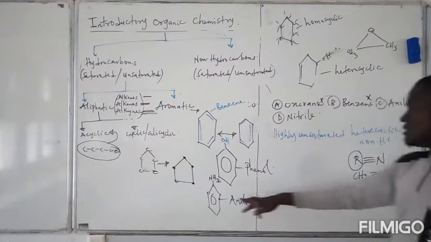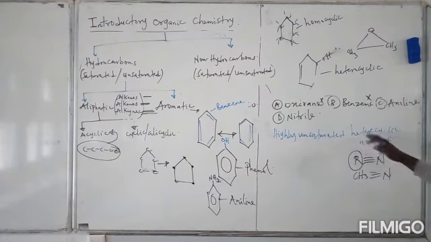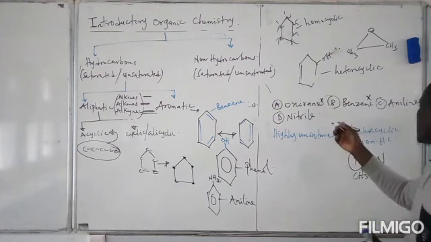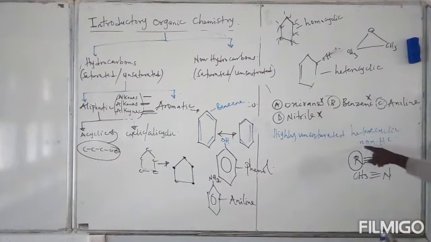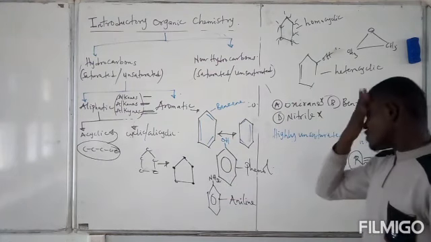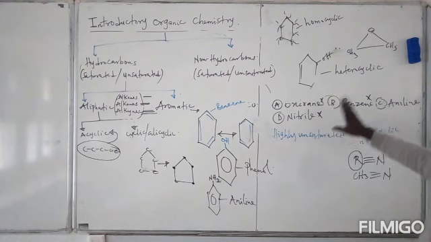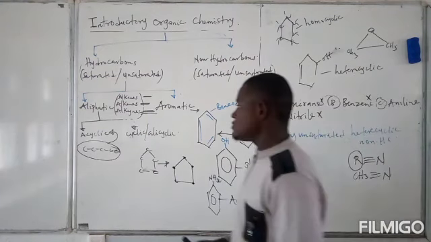Now if you look at aniline, in addition to being cyclic, it has nitrogen, which means it is heterocyclic. And then if you look at nitrile, nitrile is not even cyclic, it is a straight chain. So it can't be nitrile. So we are only left with one answer, which is aniline. And the last condition is non-hydrocarbon. And of course, aniline, because it contains nitrogen, is a non-hydrocarbon. So which of the following conforms to the description? Highly unsaturated, heterocyclic, non-hydrocarbon. The right answer would be aniline. So I would like you to practice more questions to foster your understanding.